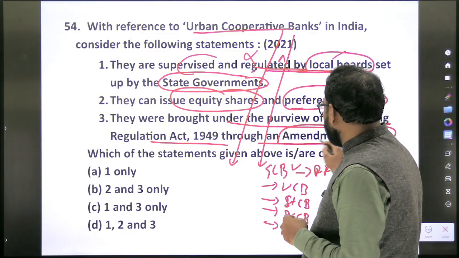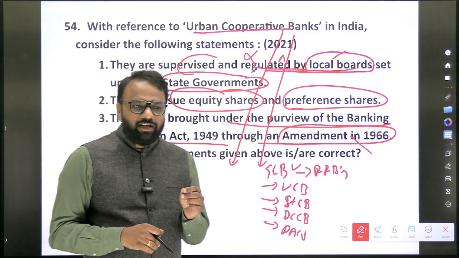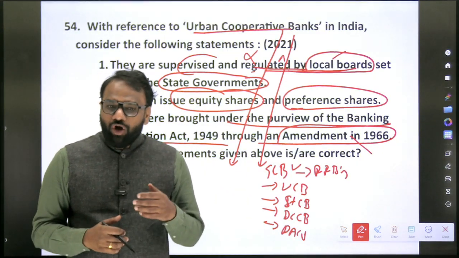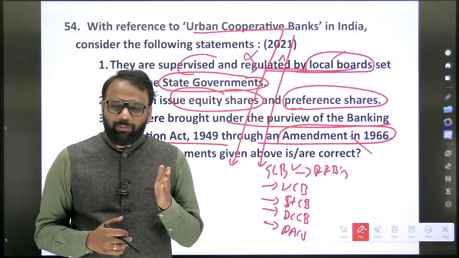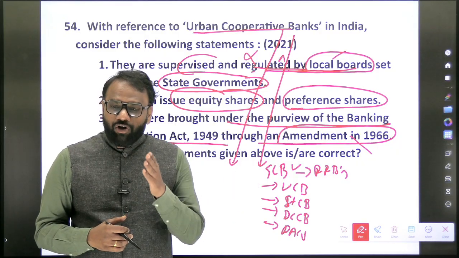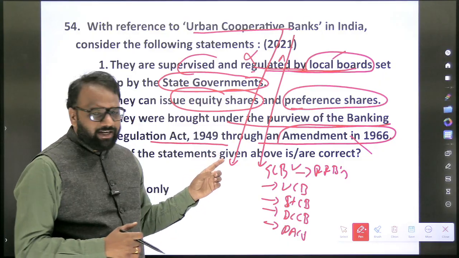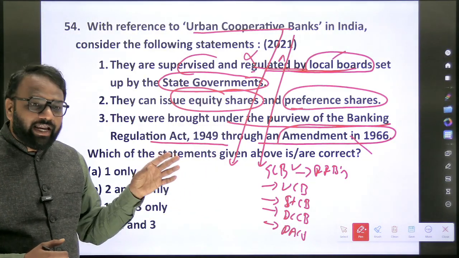Next, when it comes to the last part, they were brought under the purview of the Banking Regulation Act 1949 through an amendment act in 1966. So in 1966, the Banking Regulation Act started applying to urban cooperative banks. So how about district central cooperative banks? Whether it got applied in 1949 itself or 1966? For all the cooperatives, the Banking Regulation Act started getting applied to these bodies only in 1966.